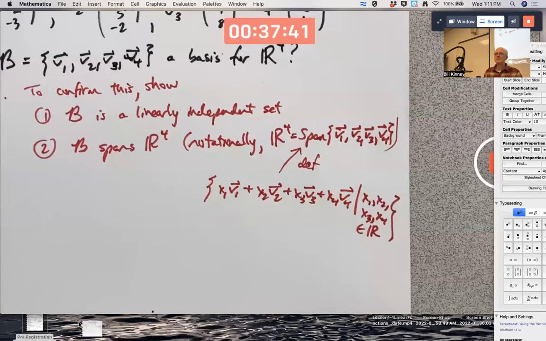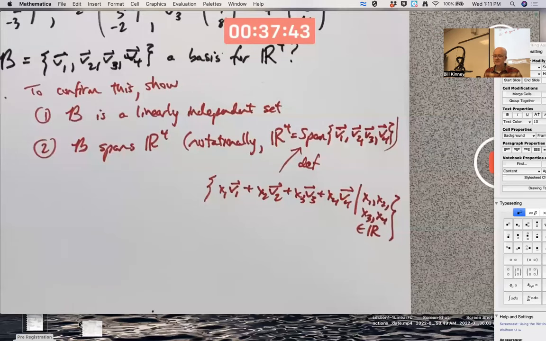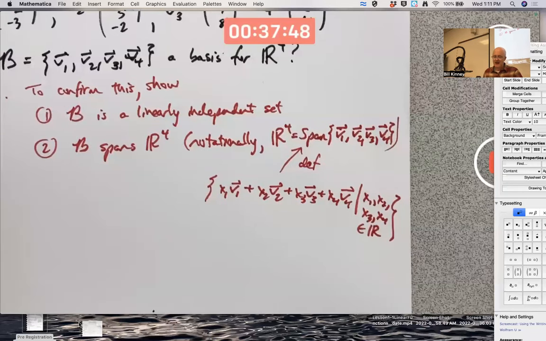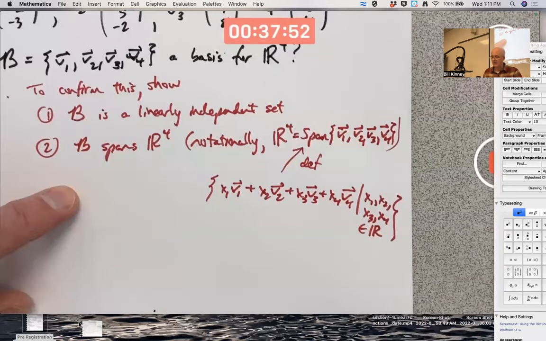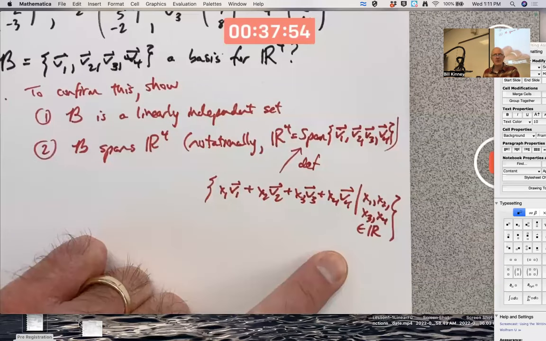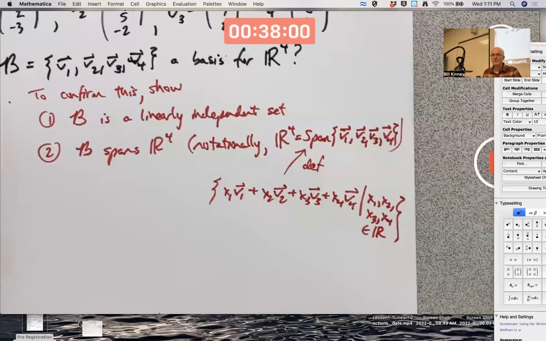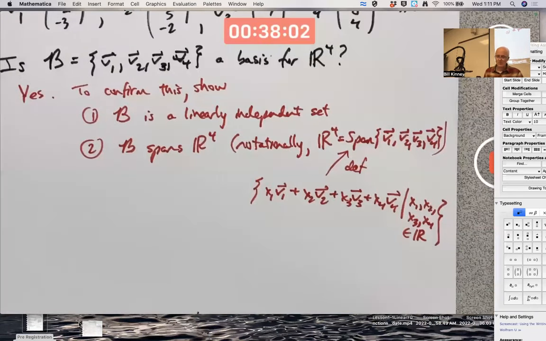Now it's possible, not likely, but possible that it's not a basis. It's possible that it's not a linearly independent set. It's possible it doesn't span all of R4. It's possible this set doesn't equal every vector in R4. Just not likely. Most likely the answer is yes. Again, I was willing to bet money, so I went ahead and wrote that down. I'm not literally betting money.